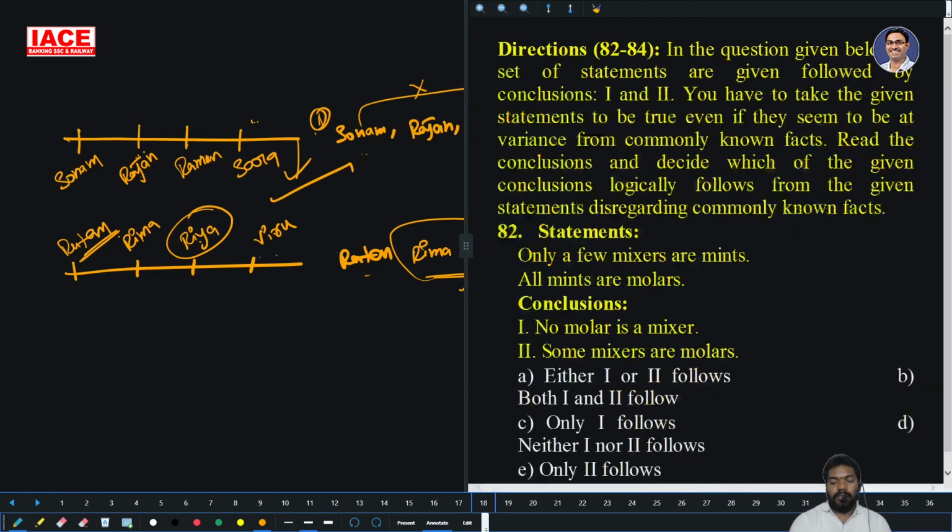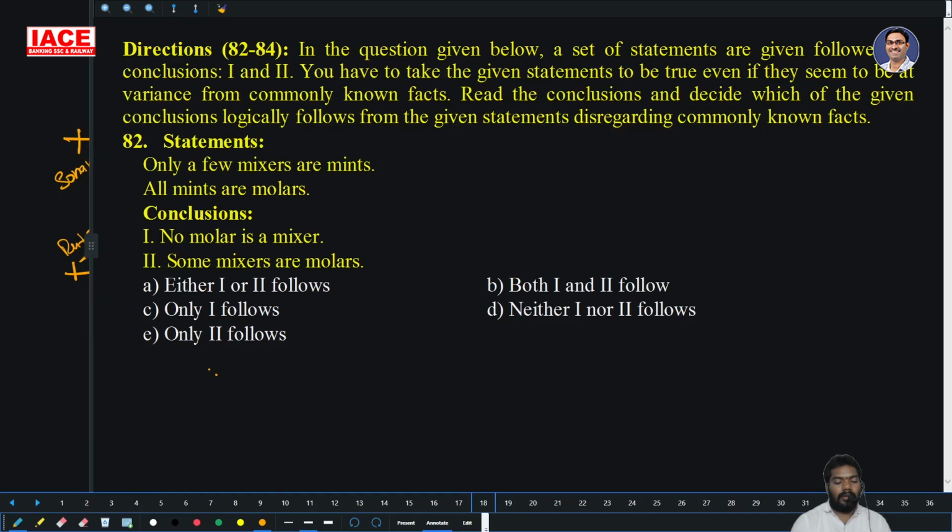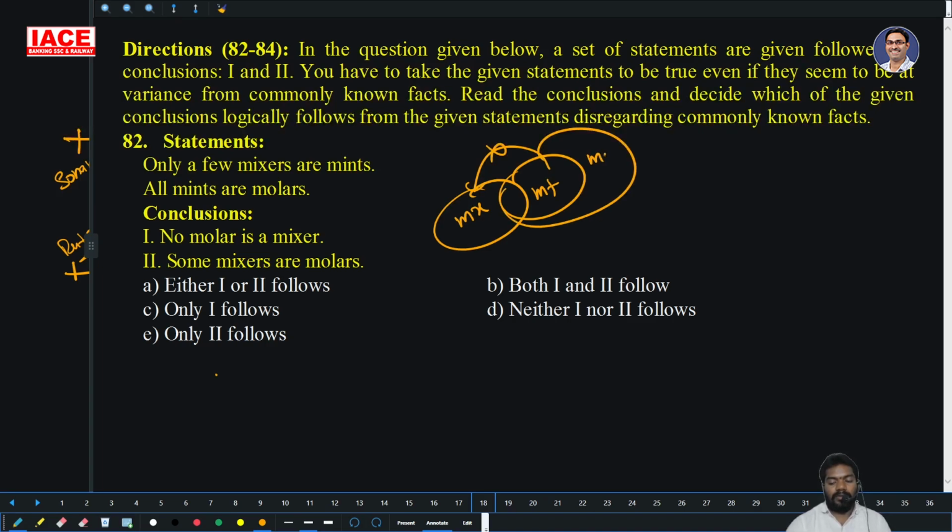Questions 82 to 84, the syllogism is here. Only few mixers are mint. Some part of mixer is not a mint. All mints are molars. No molar is a mixer. The given set is positive, they are asking negative. Not follows directly. Some mixers are molars. Yes, this part of mixer is molar. So only two follows. Option E is the right answer.